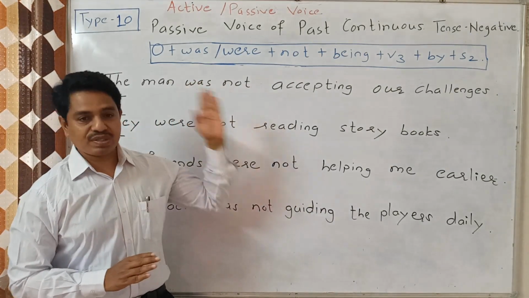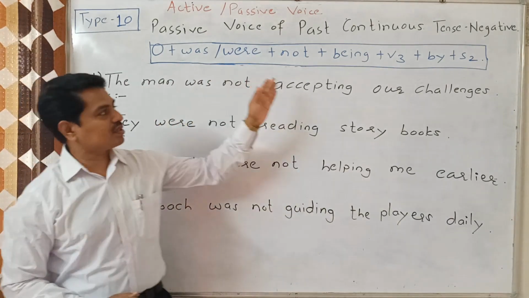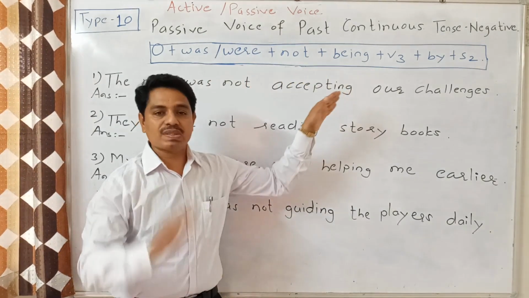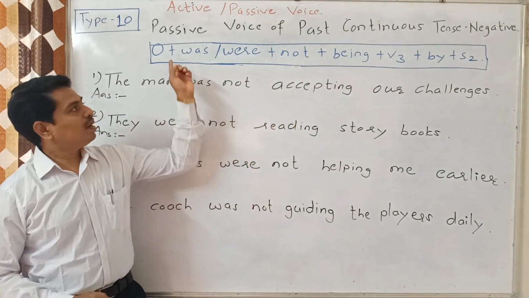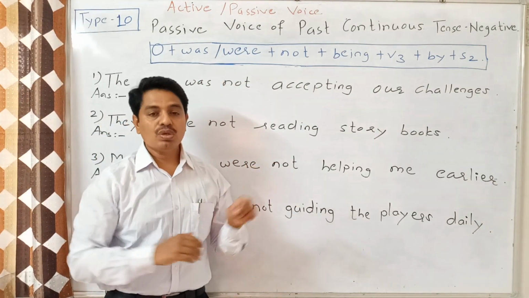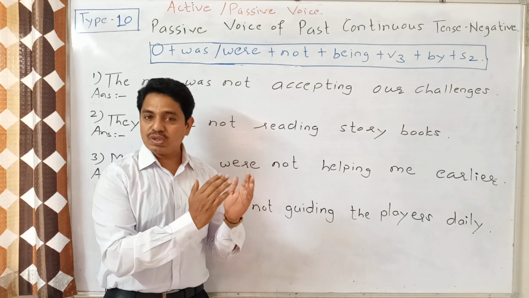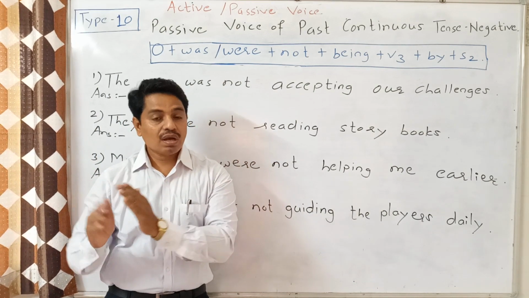Today in active passive voice we are going to learn the passive construction of past continuous tense, but this is negative. So how to make the passive voice of past continuous tense?